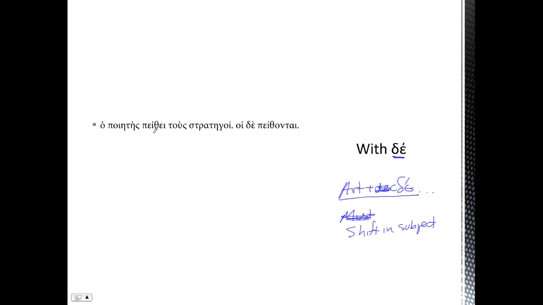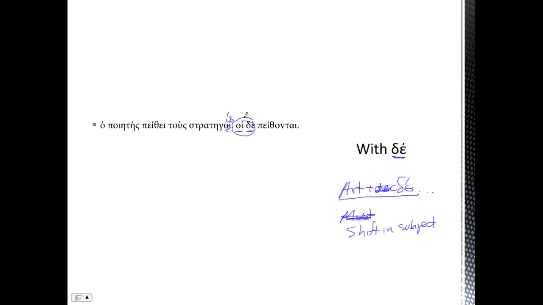So let's take a look at this. Ho poiētēs peithei tous stratēgous. The poet persuades the generals. Okay, so in our first sentence, perfectly normal, the poet persuades the generals. But then in our second sentence, we have an article followed by de, hoi de, and there was no hoi men to begin with.